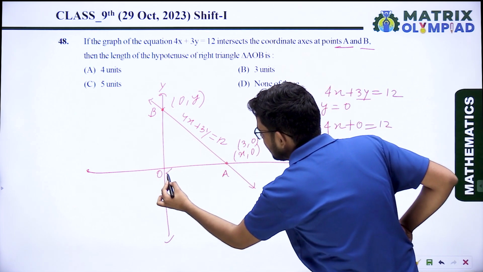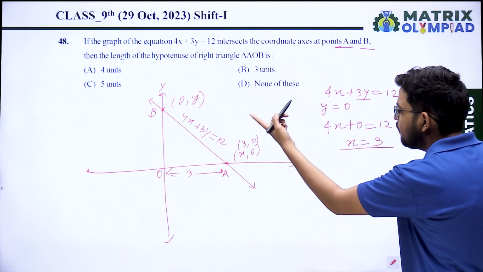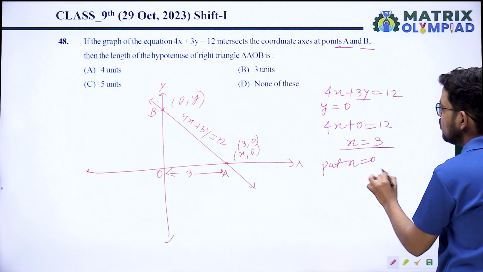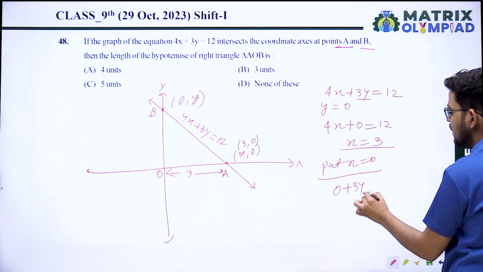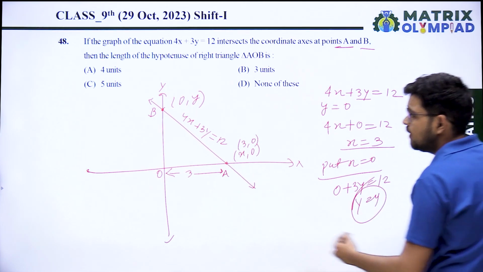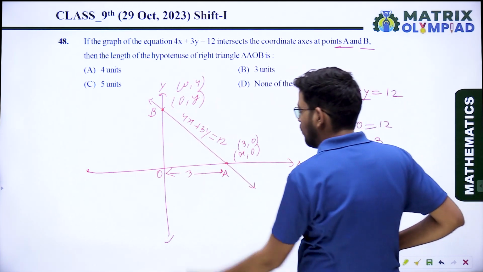So it means the distance is 3 units. Okay, for finding the y coordinate, put x equal to 0. So when you put x equal to 0, 0 plus 3y equal 12, y equal 4. If y equal 4, then the coordinate of the point will be 0, 4.